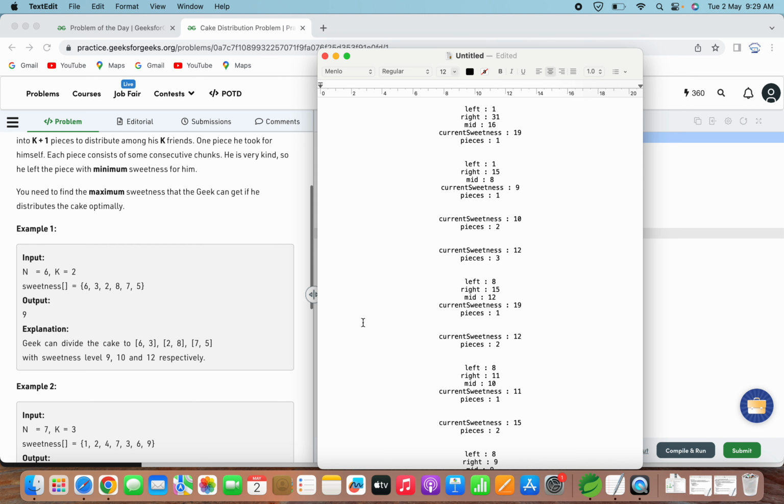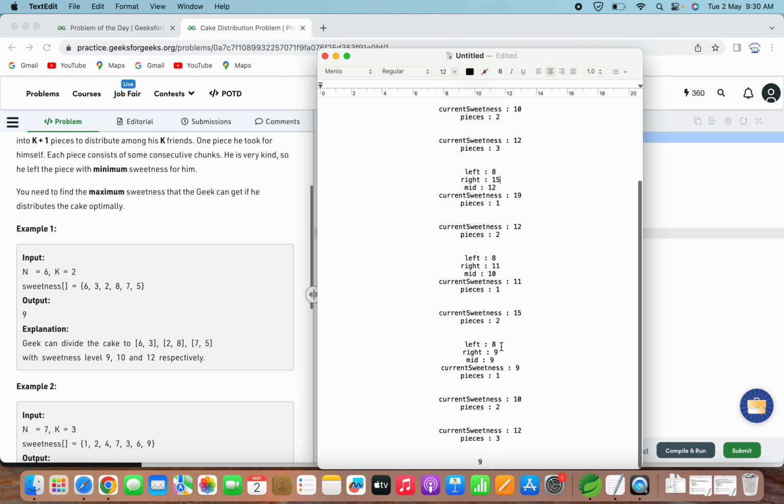Now if we again try iterating with this one, then we get the current sweetness level as 19, when we add first 4. So here the number of pieces is 1 in this case. The current sweetness level is 19, we get 1 piece with that, and the second piece with 7 and 5 we get 12. So mid is also equal to 12, so we get 2 pieces here. Okay, so after that we continue to check if there are some more distributions possible or not.